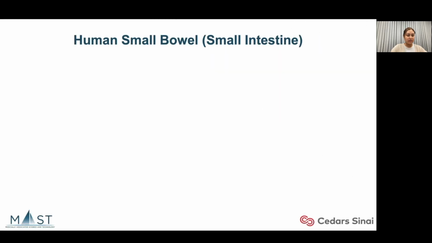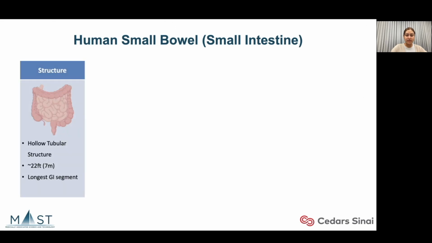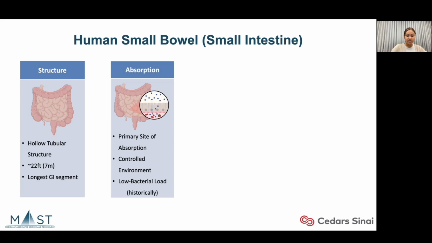What is the human small bowel, and why is it important? The human small bowel is a hollow tubular structure with an average adult length of 22 feet, making it the longest part of the gastrointestinal tract. The small bowel is critical because it's the primary site of nutrient absorption and maintains a tightly controlled environment.